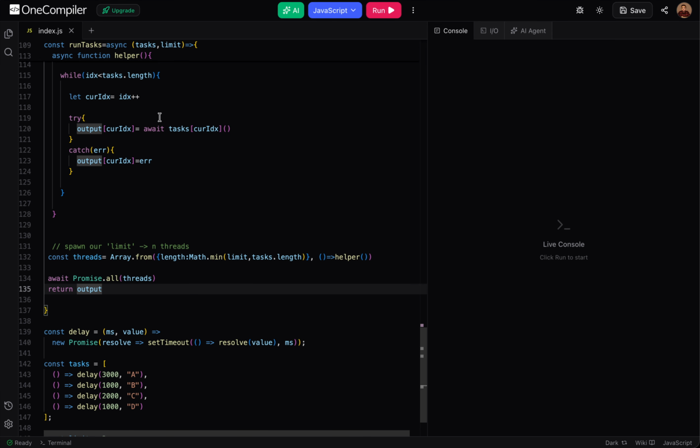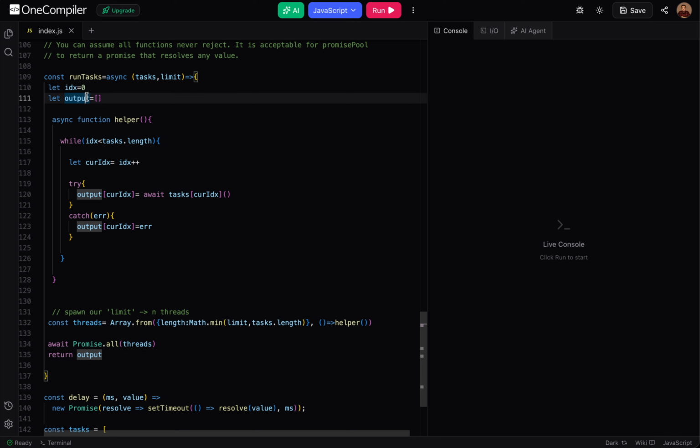In output we'll have all our data, because again it is a closure over here. So this output will contain all the data. It is sort of a state we are storing over here, right? These two are sort of state variables, index and output, and these will be constant across this whole function run. So this is how it will work. So let's see it running.